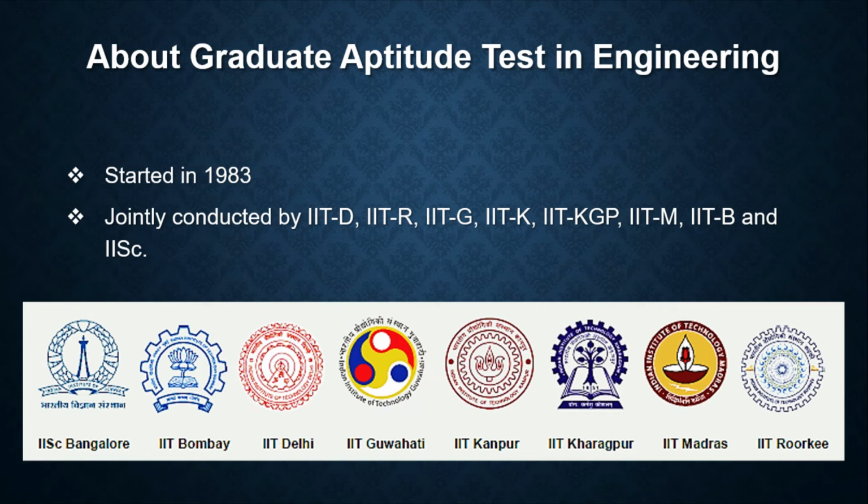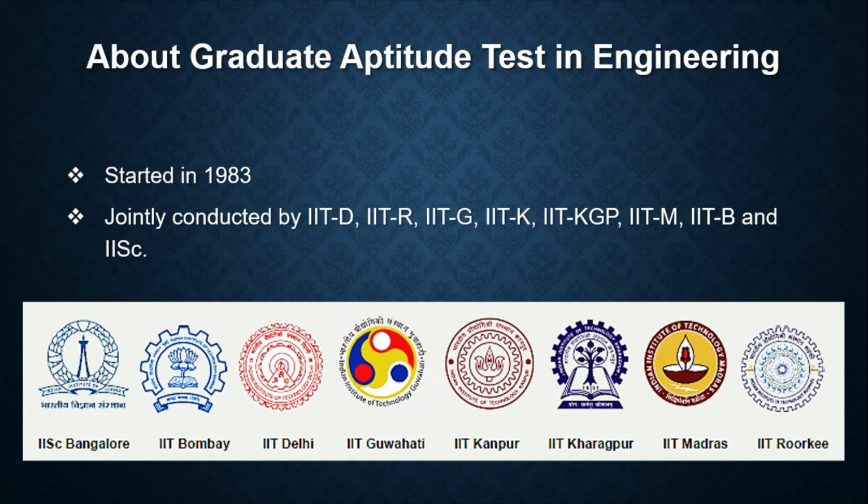The Graduate Aptitude Test in Engineering first started in the year 1983, and it is conducted jointly by the seven IITs and IISc Bangalore. At that time we had only seven IITs: IIT Delhi, IIT Roorkee, IIT Guwahati, IIT Kanpur, IIT Kharagpur, IIT Madras, and IIT Bombay, in association with IISc Bangalore.